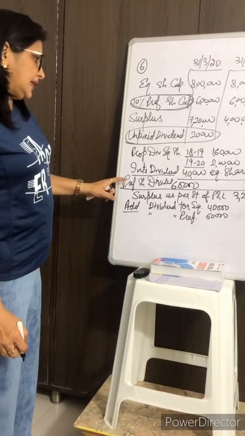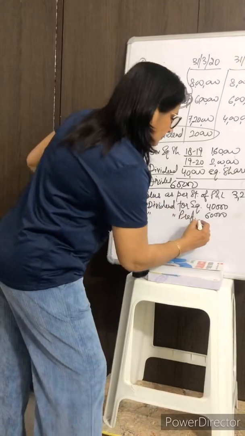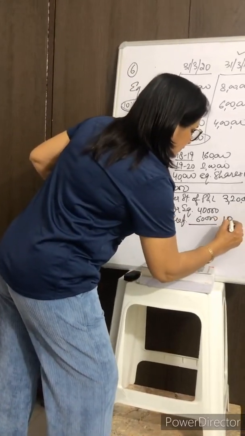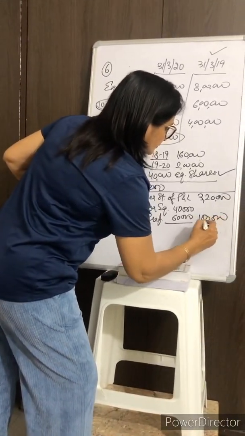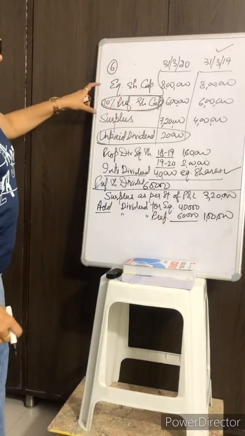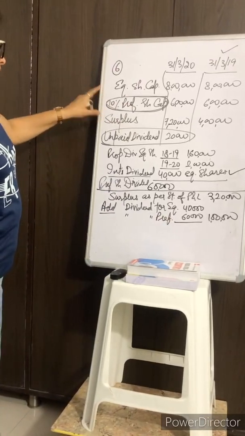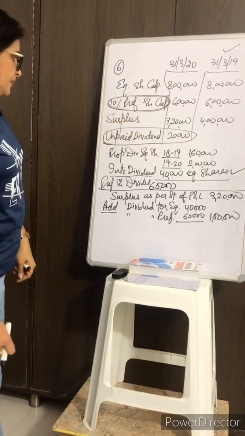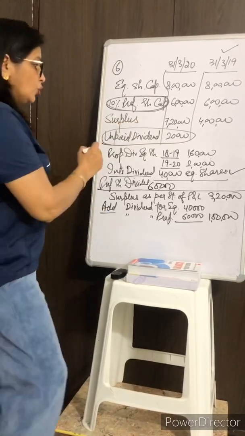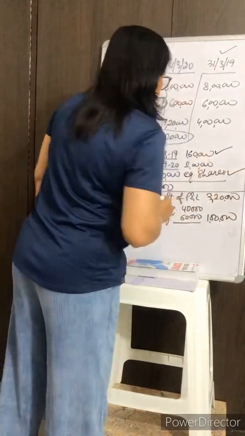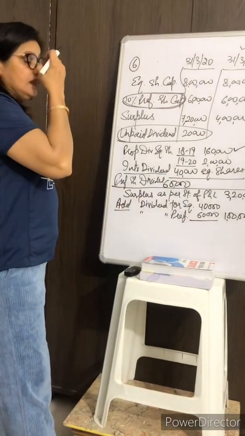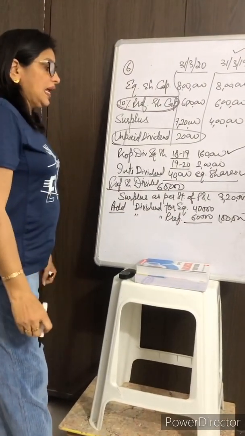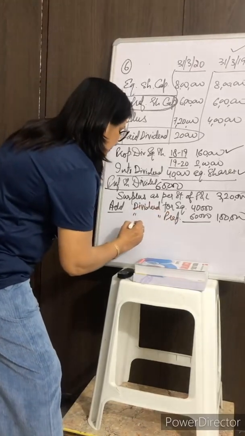After that, we'll take the surplus, which was 3,20,000. Proposed dividend for 18 and 19 was 1,60,000.